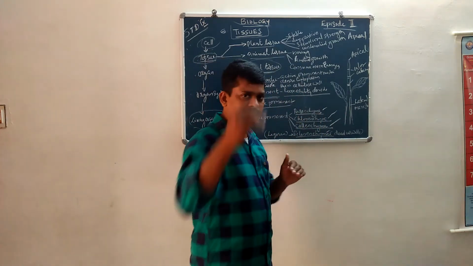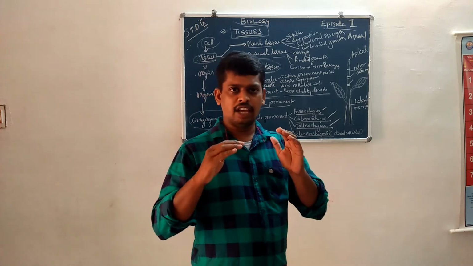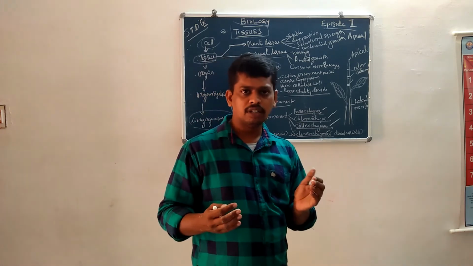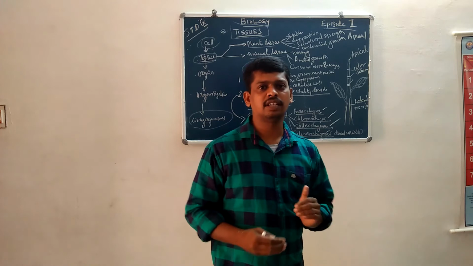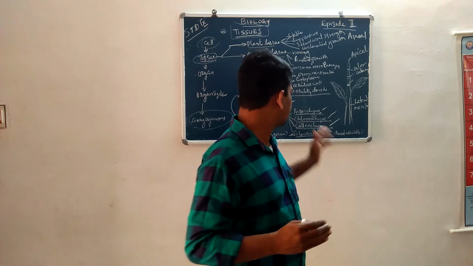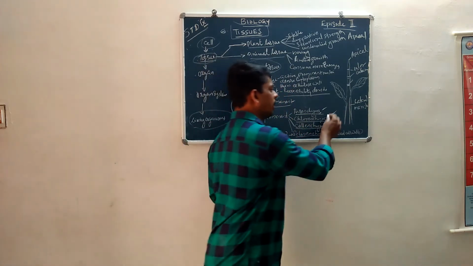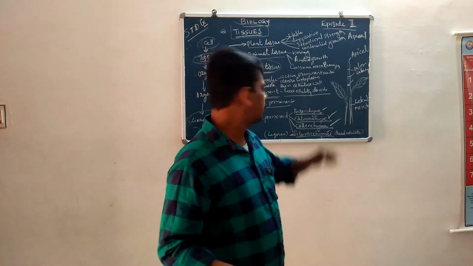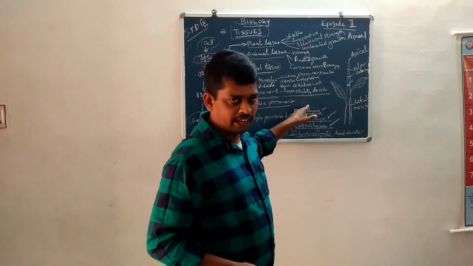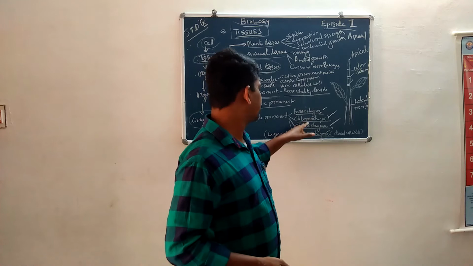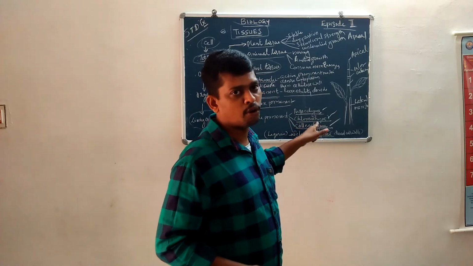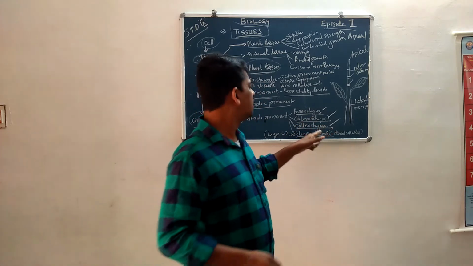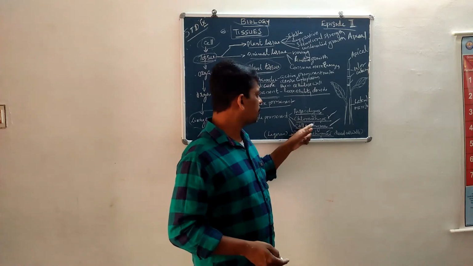Then there is another layer of tightly packed tissue, known as chlorenchyma. Such cells are parenchymatous cells, but with the presence of chloroplast.